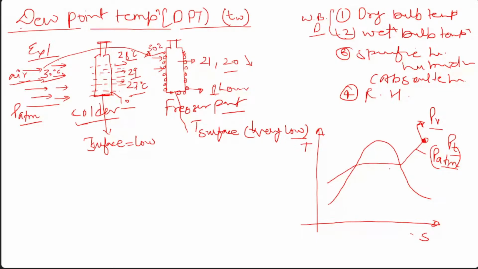So let's say this is the state. Once you are trying to cool, this is your atmospheric pressure, and you are not changing the pressure. Whatever air is coming in contact with the first bottle, the same air is coming in contact with the other bottle. This is one, this is two.